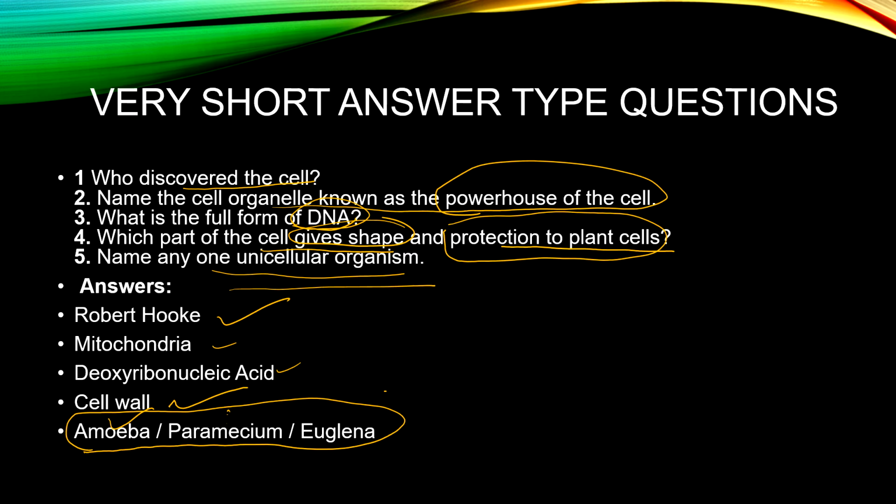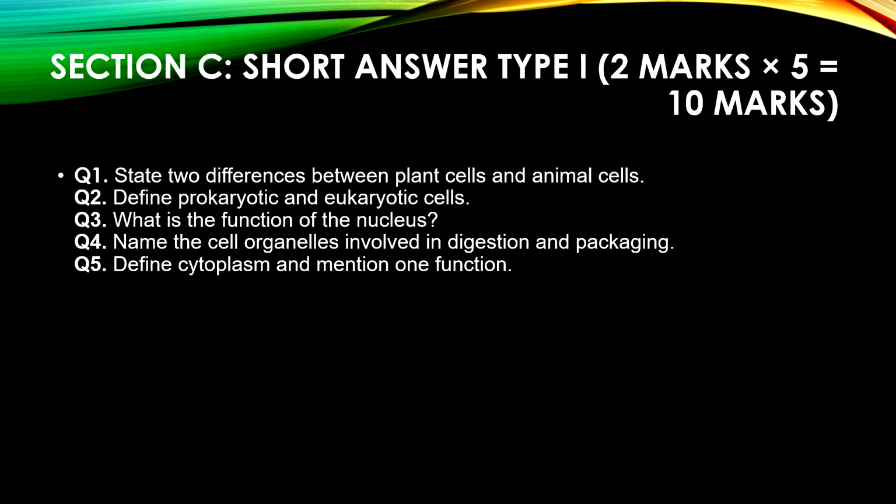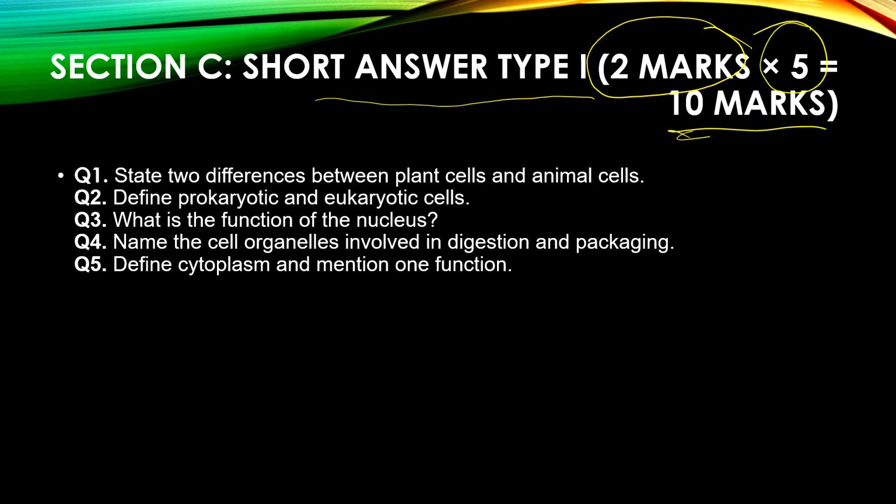Now we will move on to short answer type questions. So here comes the next pattern, short answer type questions, where each question carries 2 marks. There are 5 questions, so the total is 10 marks. You'll have to write 5, and each consists of 2 marks.